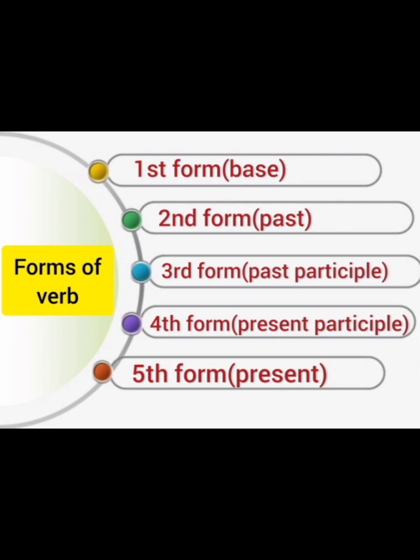Now it's time for forms of verbs. There are 5 different forms of verb. The very first form of verb is known as the base form. The second form is known as the past form, and it is used in past indefinite tense. The third form of the verb is usually known as the past participle, and it is used in perfect tenses. The fourth form is known as the present participle, and it is used in progressive or continuous tenses. And the last form, the fifth form of the verb, is considered the present form of verb or third person singular form. Let's have a look at examples.